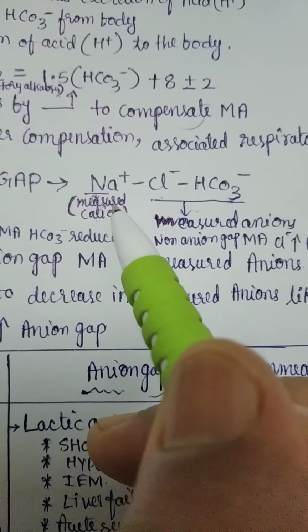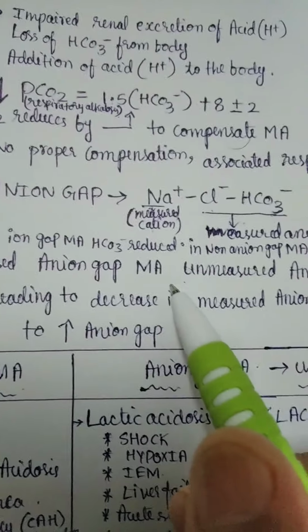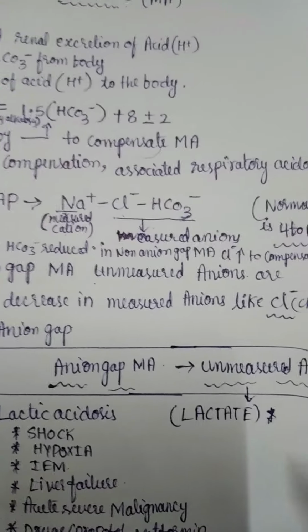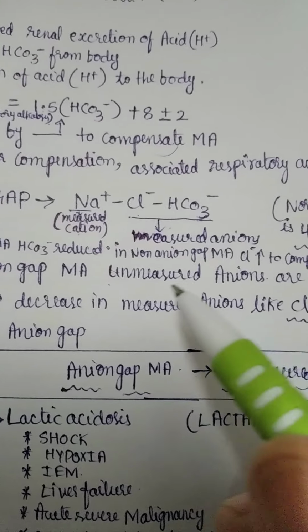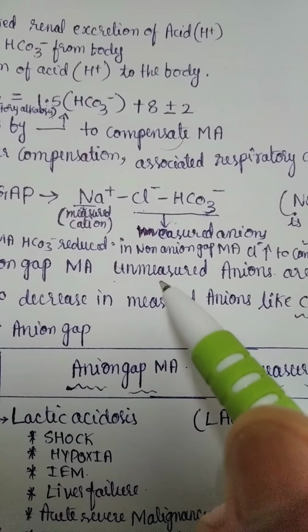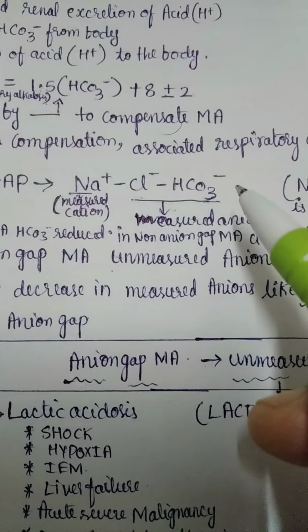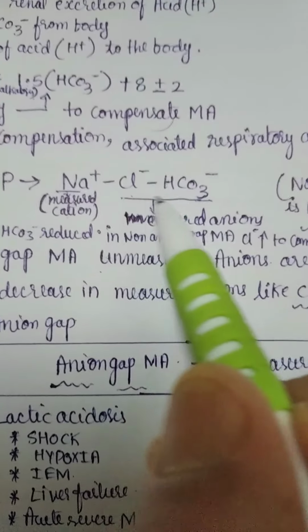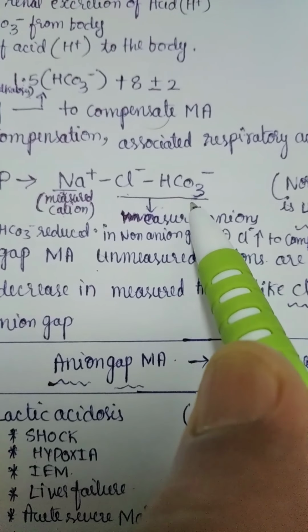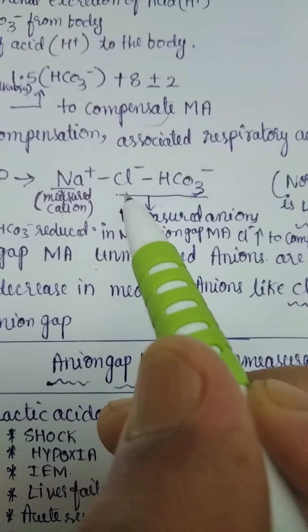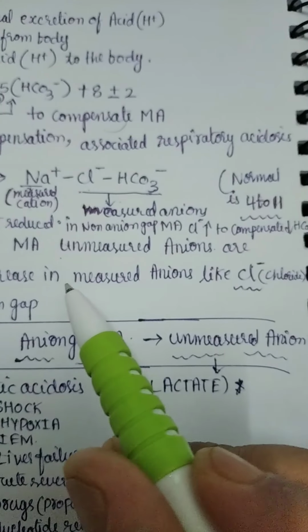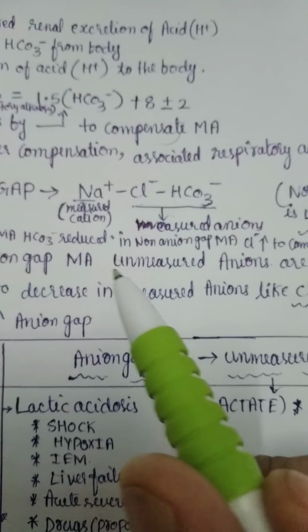Whereas in anion gap metabolic acidosis, in increased anion gap metabolic acidosis, there are unmeasured anions. What are unmeasured anions? I will discuss later. Here in anion gap metabolic acidosis, there will be an increase in unmeasured anions. There will already be a decrease in bicarbonates, and due to the increase in unmeasured anions, there will be a decrease in chloride also.